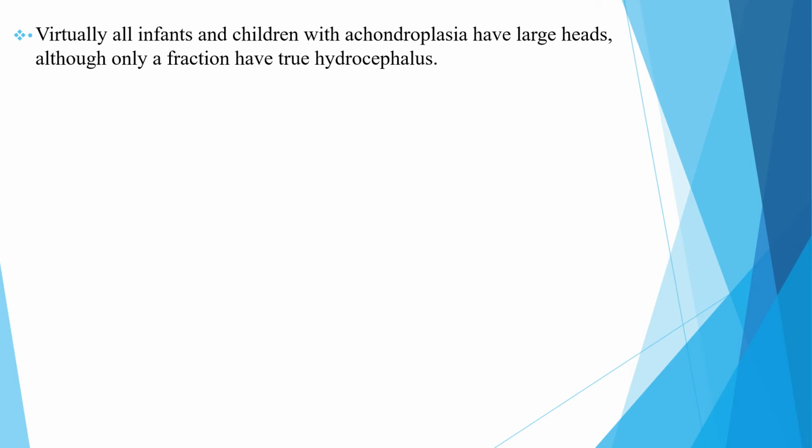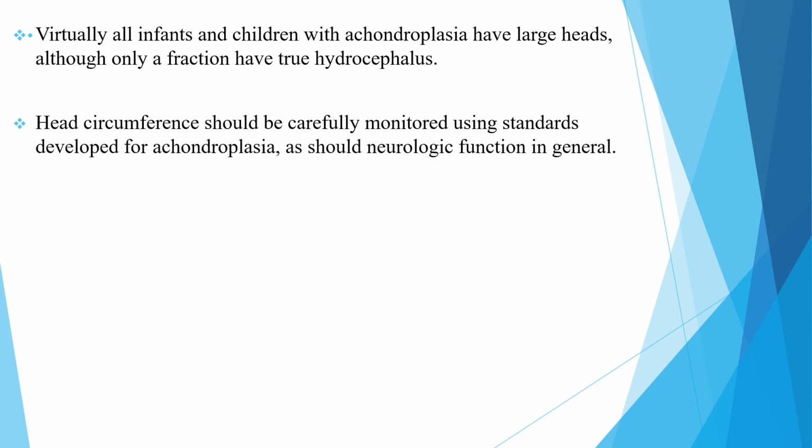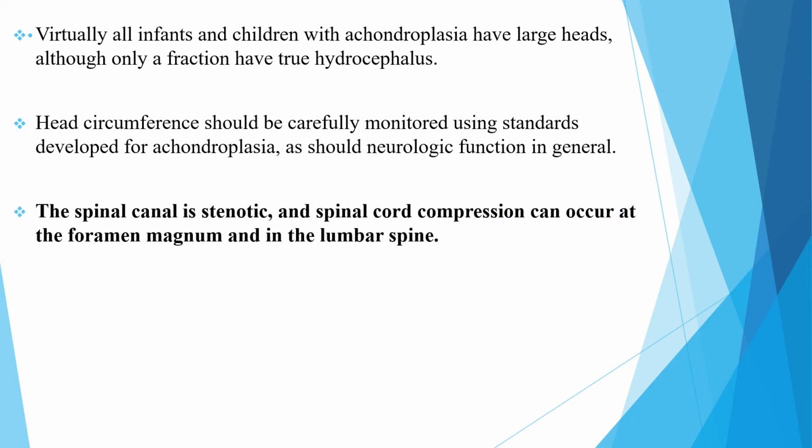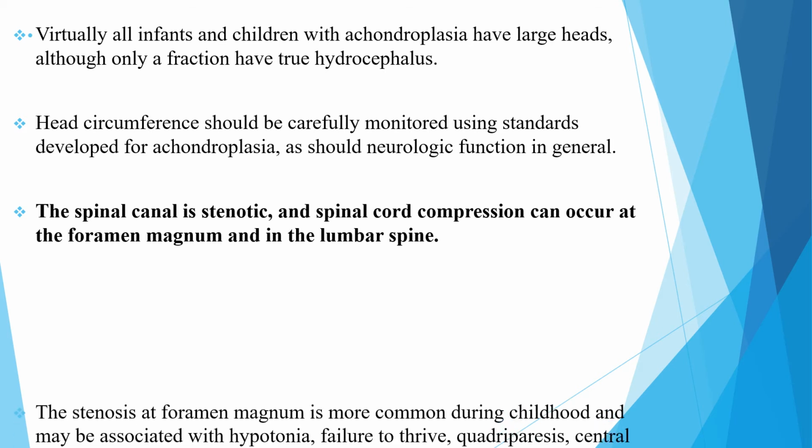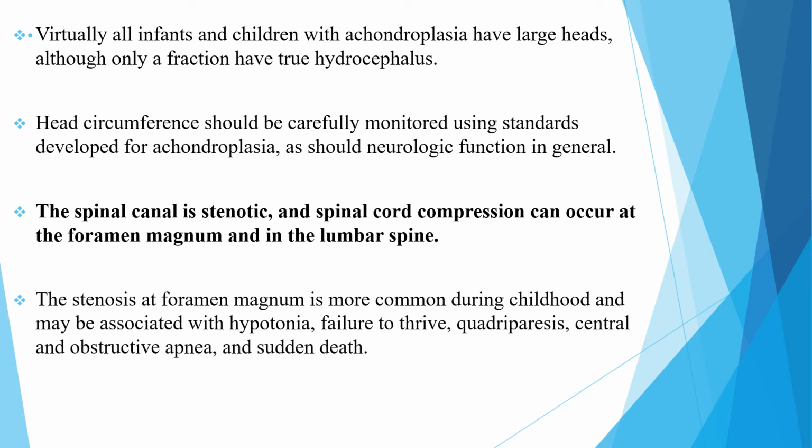Virtually all infants and children with achondroplasia have large heads, although only a fraction have true hydrocephalus. Head circumference should be carefully monitored using standards developed for achondroplasia. The spinal canal is stenotic and spinal cord compression can occur at the foramen magnum and in the lumbar spine. The stenosis at the foramen magnum is more common during childhood and might be associated with hypotonia, failure to thrive, quadriparesis, central and obstructive apnea, and sudden death.